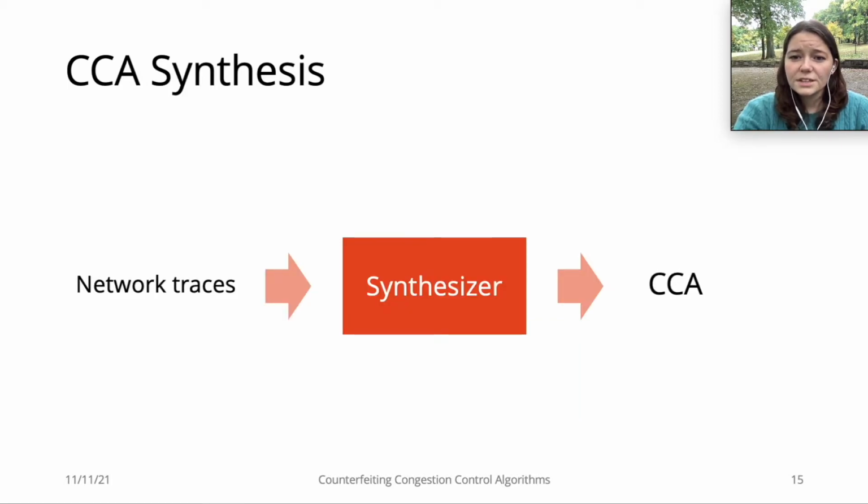Unfortunately, we cannot obtain the clean input-output examples that we had for F in the previous program synthesis example. So our goal is to synthesize CCAs from network traces, which I'll explain later in this talk. For now, let's focus on the CCA we are synthesizing.